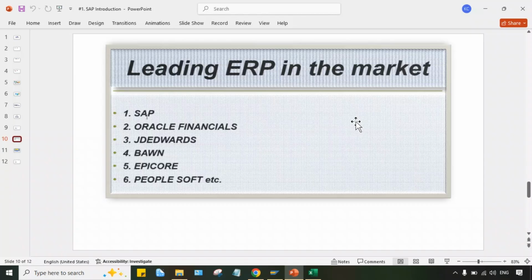SAP, Oracle, Epicor, PeopleSoft, these are the standard ERPs throughout the world. If you talk about the configuration steps, let's talk about SAP. If you talk about the configuration steps for SAP, throughout the world the same configuration steps are there, right? So this is a standard ERP. So these are the leading ERPs. Of course, if you talk about SAP, this is a global leader, you can say, the market leader.